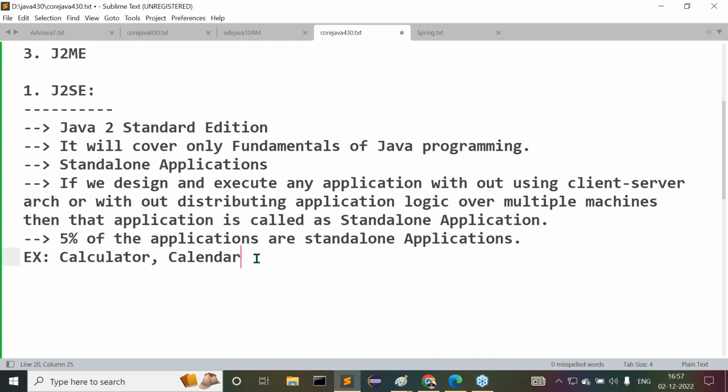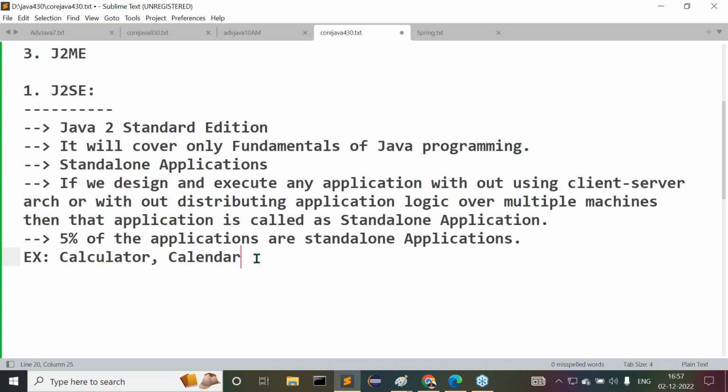This calendar is also called a standalone application. To execute this calendar application, we don't need to distribute application logic over multiple machines. That entire calendar application is available inside our computer. So this is an example of a standalone application. Try to understand it clearly.